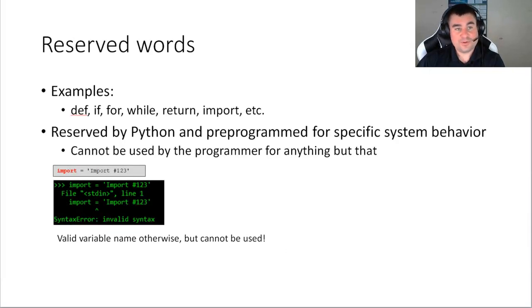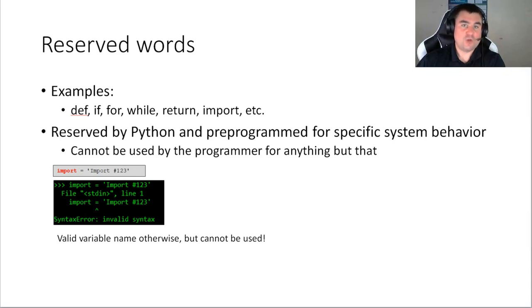One thing worth mentioning, reserved words. As I mentioned before, right now we said variables must have all characters between lower and upper A through Z, right? 0 through 9 and underscore. And it cannot start with a number. As long as that's observed, it's a legal name.